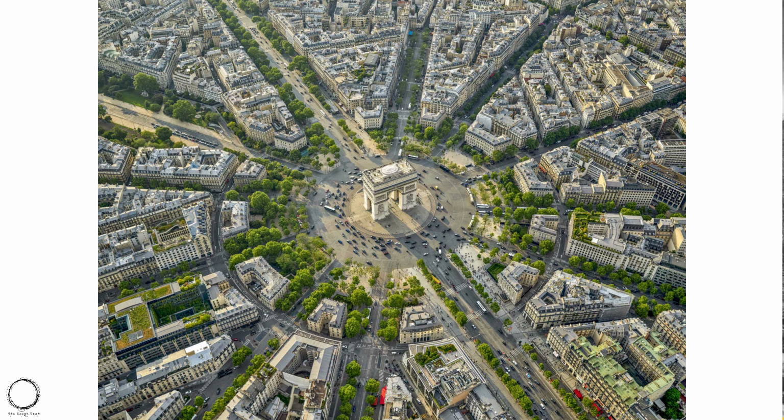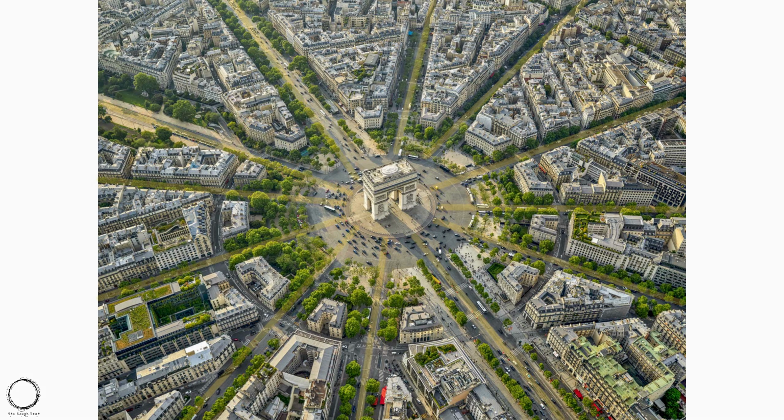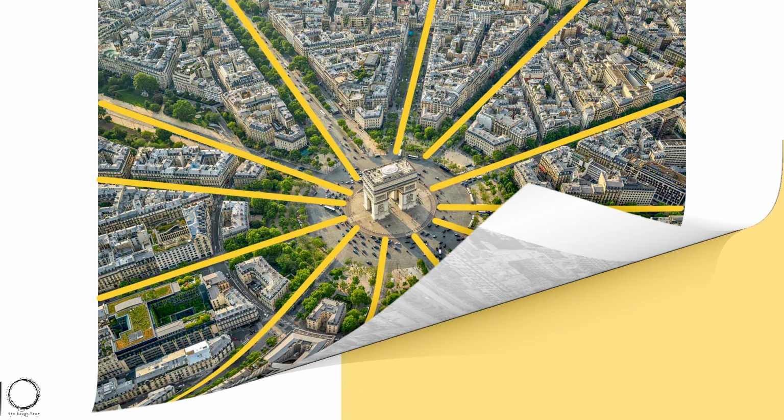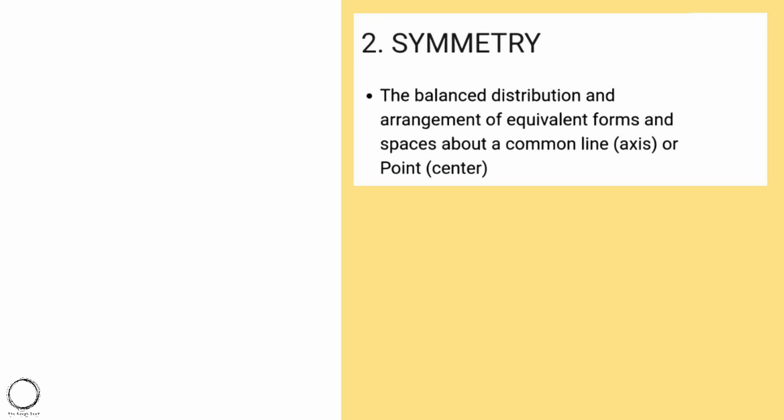For example, in this image of the Arc de Triomphe, there are 12 avenues. Those are the axes which lead towards the central node, that is the focal point. All these 12 avenues are termed as axis. Moving ahead, the next principle of design is symmetry, that is the balanced distribution and arrangement of equivalent forms and spaces about a common line, axis or point.